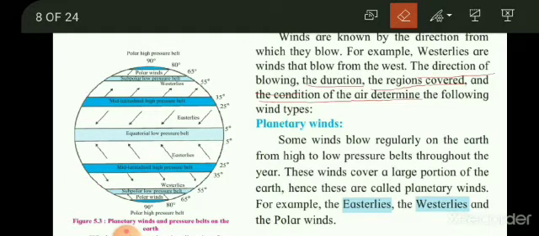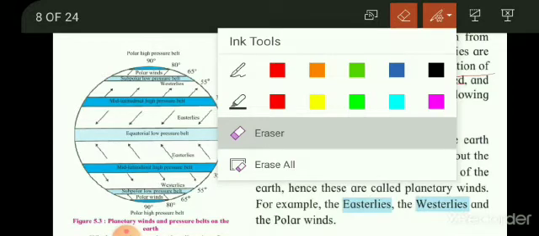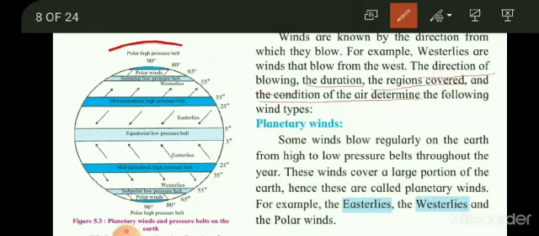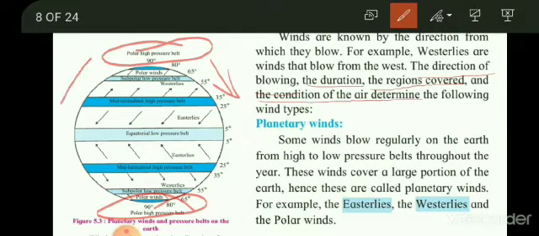Similarly, the polar winds. We know very well that these are the polar regions, the north and south. Here the temperature is below 0 degree. Because of the cold temperature, the air is moving towards the low pressure. The winds are blowing in this direction. As they are coming from the polar region, those are called the polar winds.